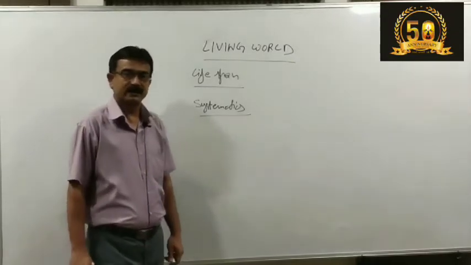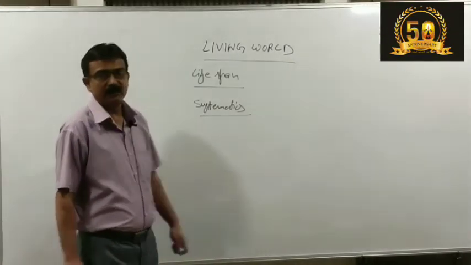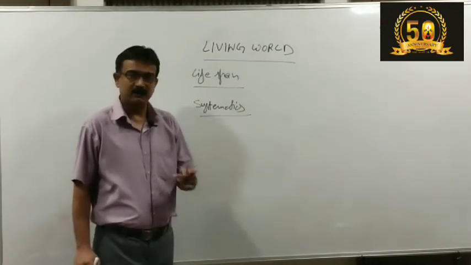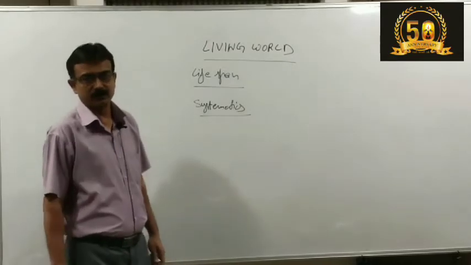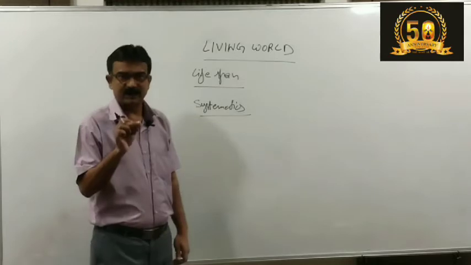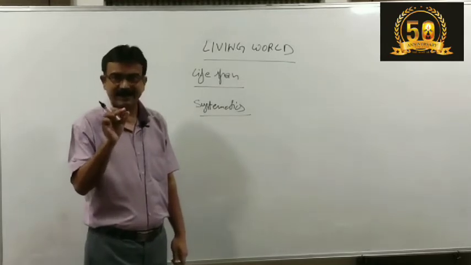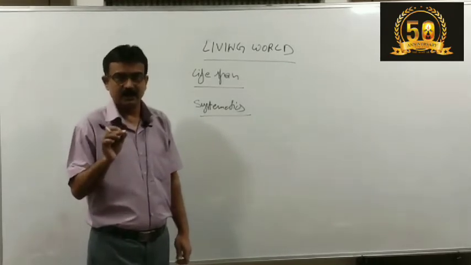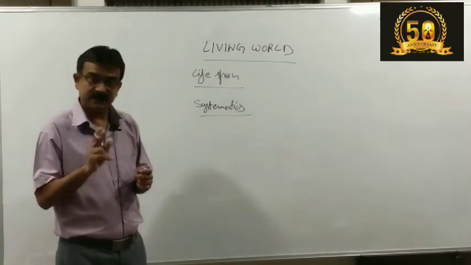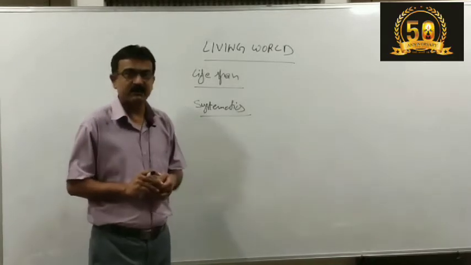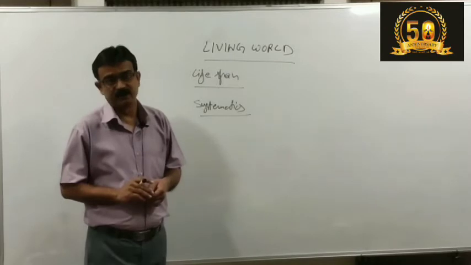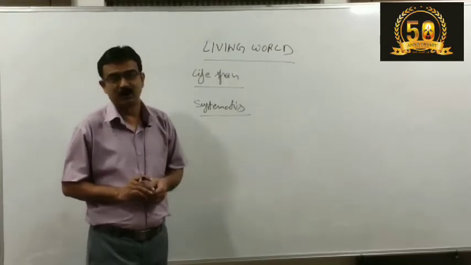So students, we are discussing the chapter Living World, in which we are going through the characteristic features of living beings. One more important feature is lifespan. Lifespan is the natural aging period of an organism, right from birth to its natural death. This is also a characteristic and defining feature of all living organisms. This is very simple, but it is important.